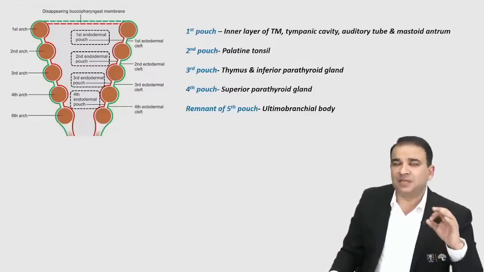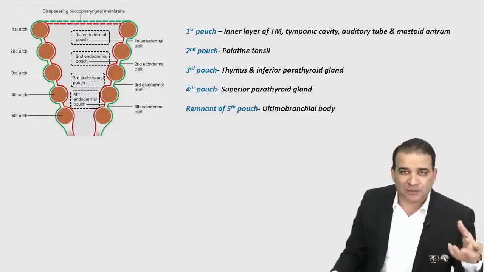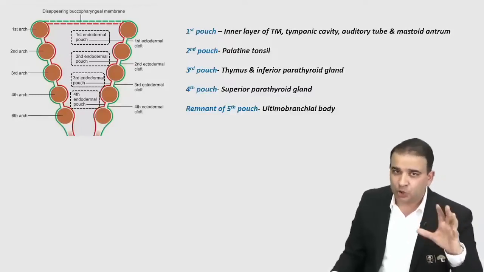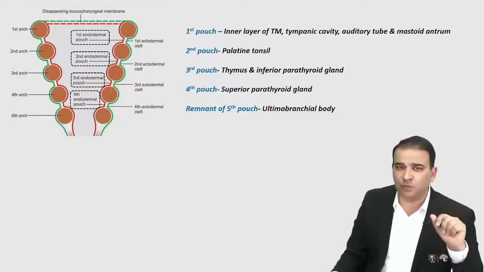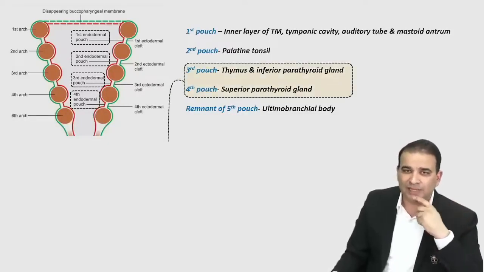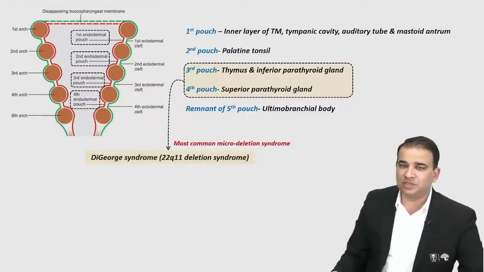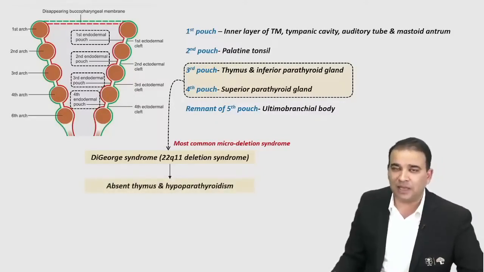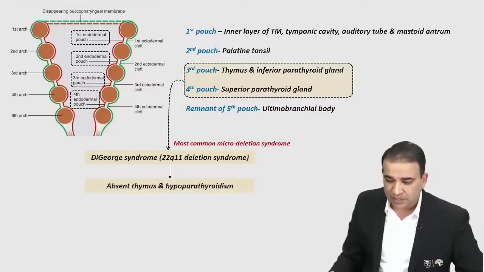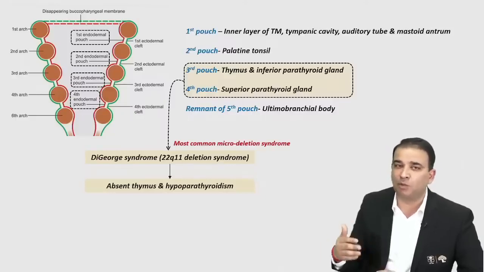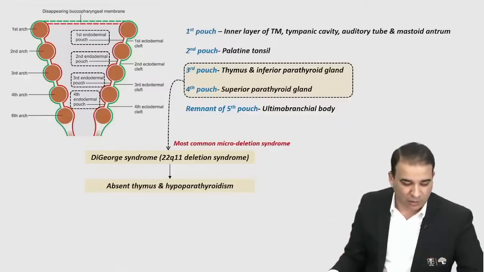Now, the question I'm coming to, the one which was asked: a patient with absent thymus and hypoparathyroidism is because of which pouch? Well, it's mainly a third pouch anomaly. Though it's both third and fourth pouch, if you have to choose one, you obviously go with the third pouch anomaly here. And that's one of the most common microdeletion syndromes, guys, the DiGeorge syndrome. I'm sure you all read about that. In DiGeorge syndrome, the patient has absent thymus and hypoparathyroidism along with other features. The question gave the picture of the pharyngeal arches with the different pouches, and asked which arch or pouch anomaly causes absent thymus and hypoparathyroidism. The best answer here would be the third pouch.